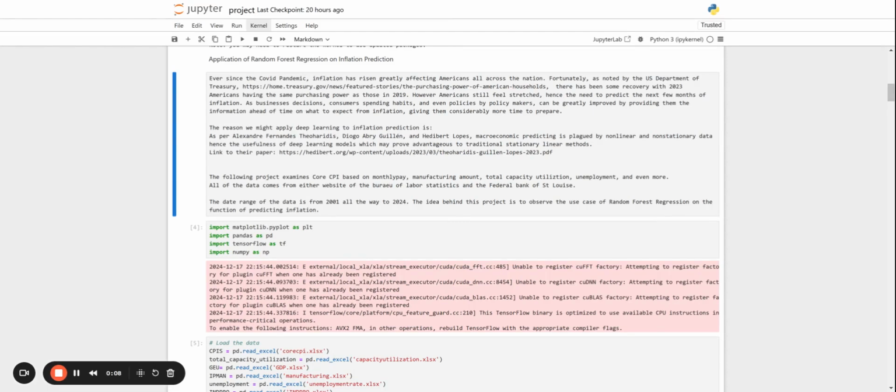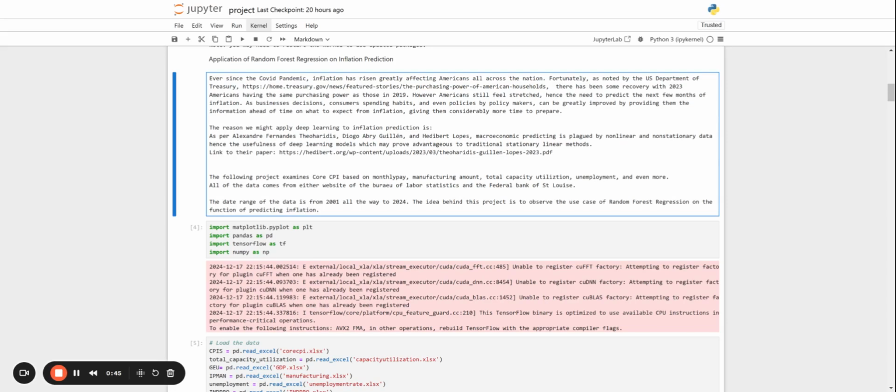Now, ever since the COVID pandemic, inflation has risen to quite great numbers, which has affected Americans all across the nation. Fortunately, since the COVID pandemic, there has been some recovery, with Americans in 2023 having the same purchasing power as those in 2019. This is a fact I got from the U.S. Department of Treasury, and this is the source from which I got that statement. However, even still, Americans still feel stretched due to inflation nowadays.